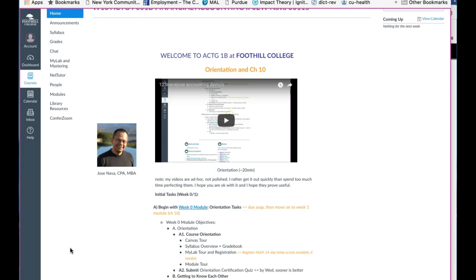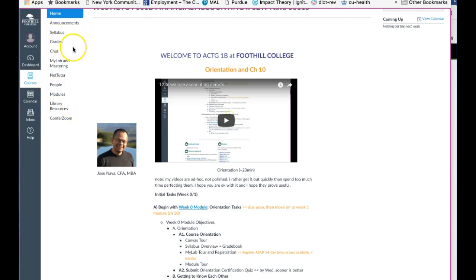As you can see, we're now looking at the central panel in the home page, and I'll use it for different reasons, different ways, but mostly to keep you informed as to what is due each week throughout the quarter. On the left-hand side navigation panel, you see there are actually two of them.